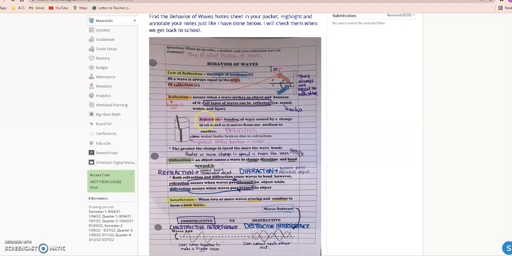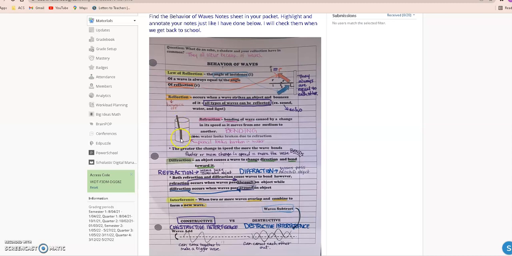The word refraction is right here, and that's a bending of a wave, but it's caused by a change in its speed as it moves from one medium to another. So look right here, you see a pencil, it's behind the glass, it's also in the air, but then it goes down into the water.